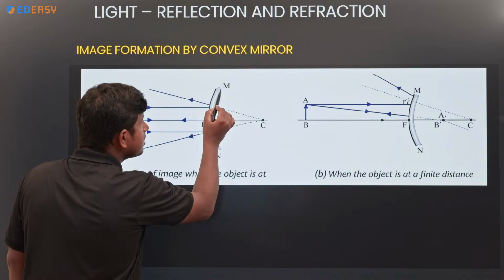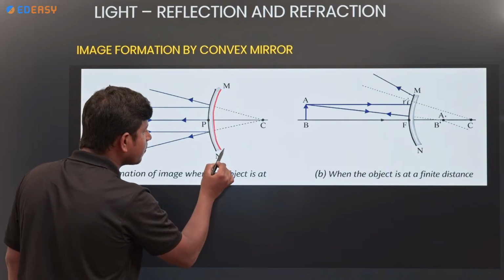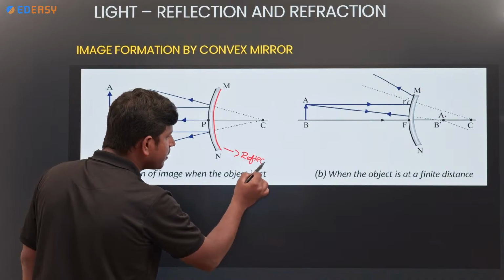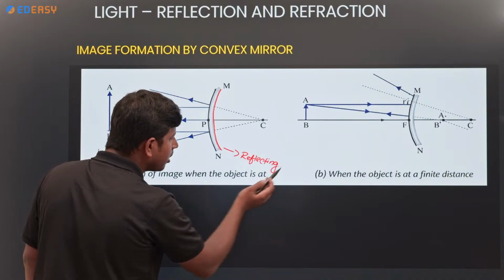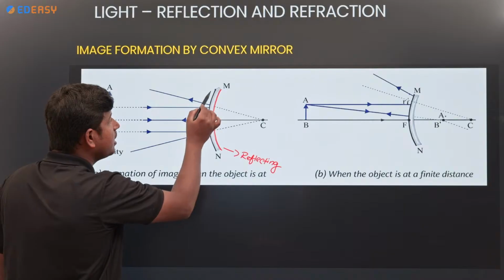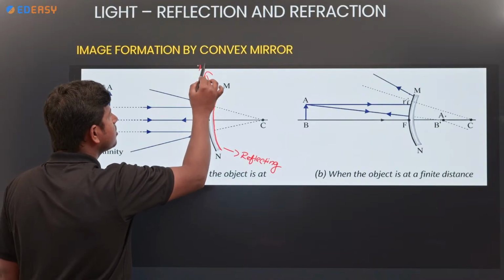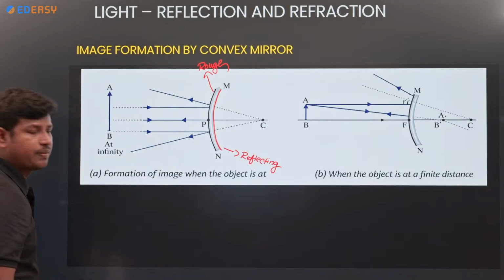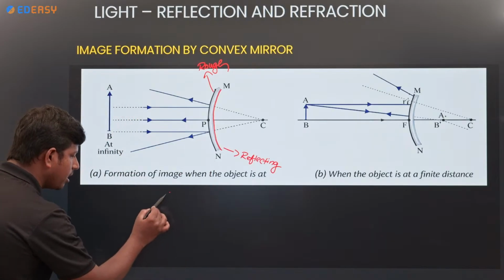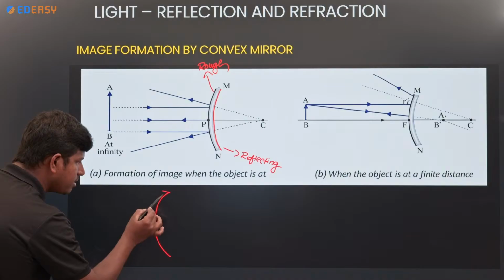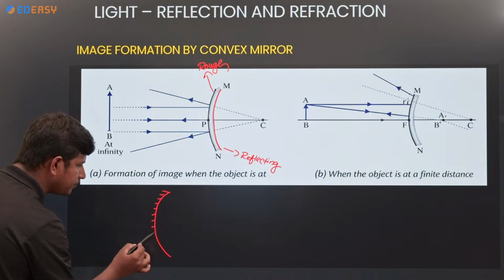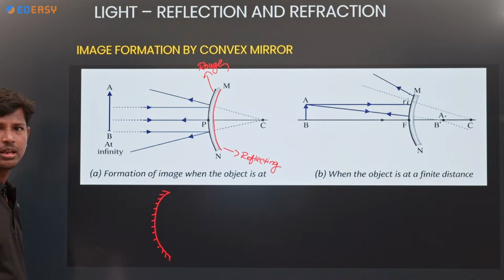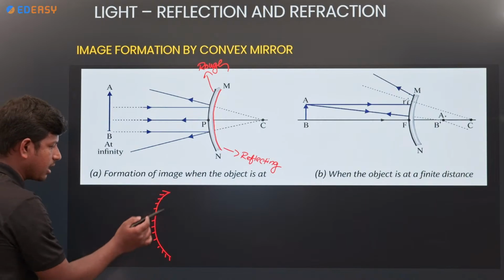See, this is the reflecting surface, and this is the rough surface. So we have to mark the rough surface. I am taking a mirror, and I am marking the rough surface like this.